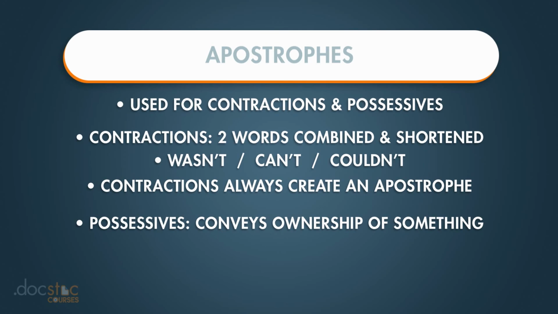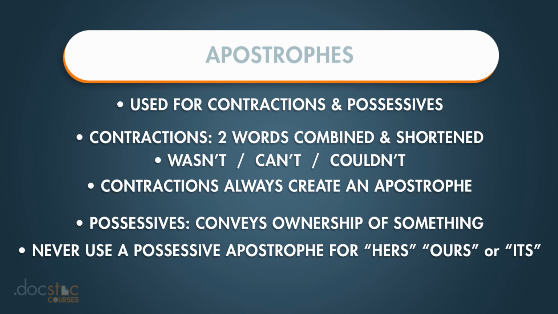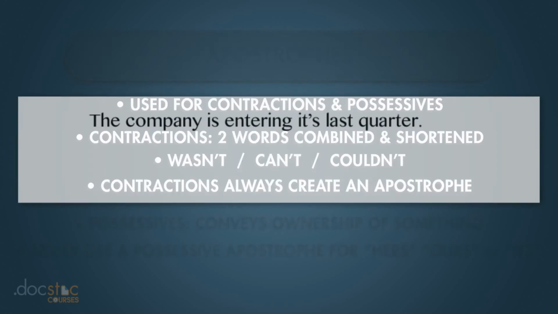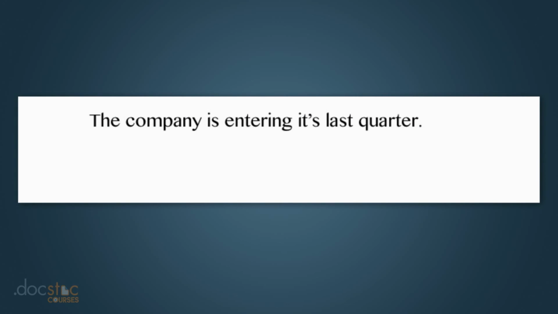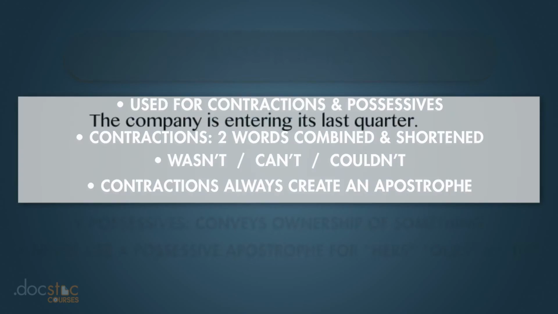There are some exceptions to the possessive rule. For example, this is a very common mistake people make. You never use a possessive apostrophe for hers, ours, or its. For example, the company is entering its last quarter. If you leave that apostrophe in after the word it, it'll say it is last quarter, which makes no sense. You're talking about the last quarter that belongs to that company. It should be the company is entering its last quarter without the apostrophe.